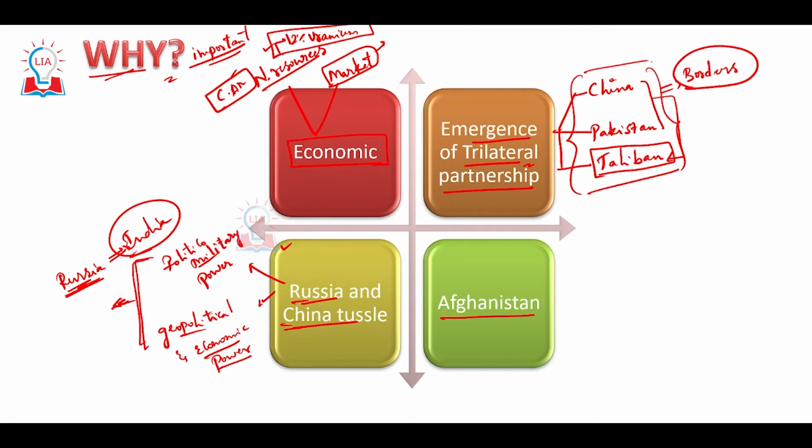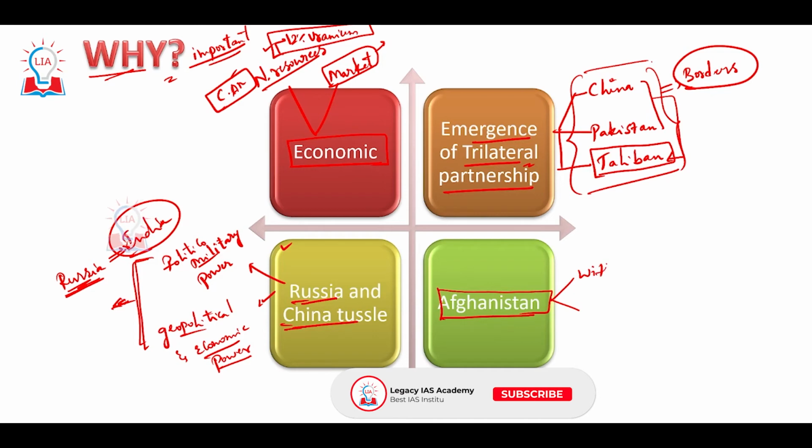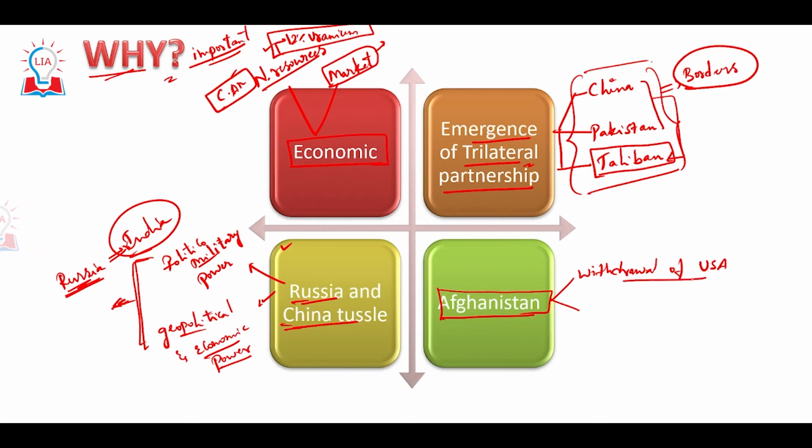And the next one is the issue with Afghanistan. The issue with Afghanistan is of two types. One is the withdrawal of the USA or the NATO forces. The withdrawal of the USA created a kind of vacuum in Afghanistan. So India, which is aspiring to be a regional and a world power, in order to fill the vacuum in Afghanistan, has only one route through which Afghanistan can be accessed politically and economically, and that is through Central Asia, because Central Asia shares a border with Afghanistan.